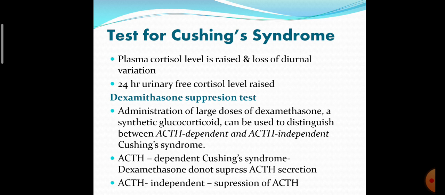You administer a large dose of dexamethasone, a synthetic glucocorticoid, which is used to distinguish between ACTH dependent and ACTH independent Cushing syndrome. If it is ACTH dependent Cushing syndrome, then dexamethasone does not suppress the ACTH secretion. If ACTH independent, meaning it is of adrenal origin, then suppression of ACTH occurs. So that is the dexamethasone suppression test.